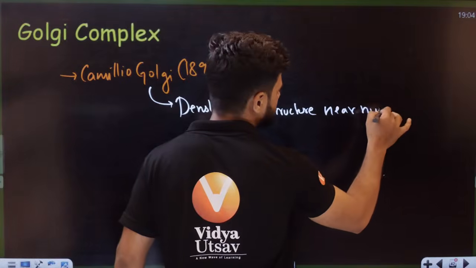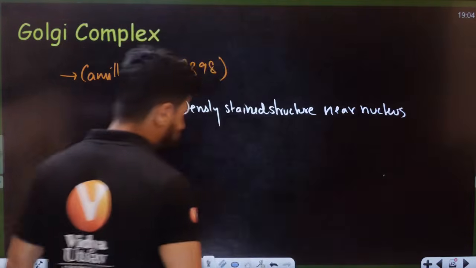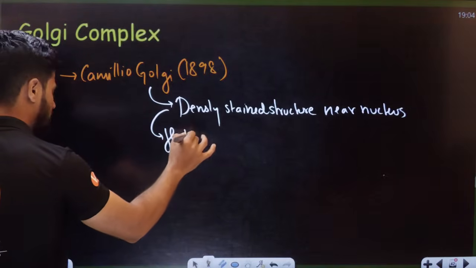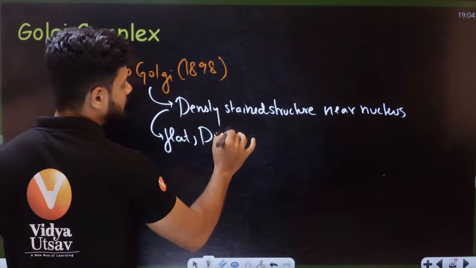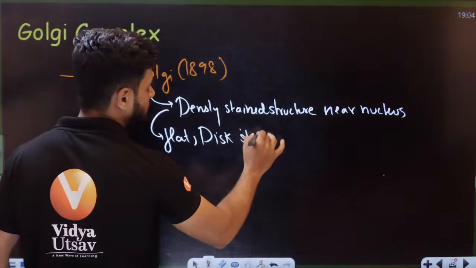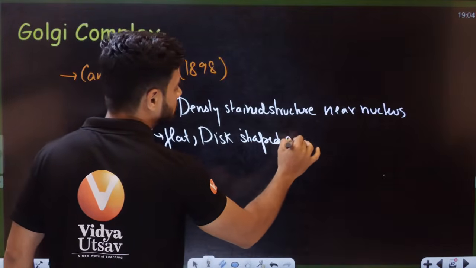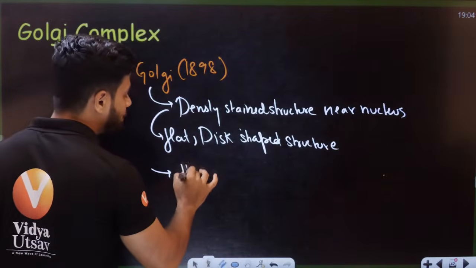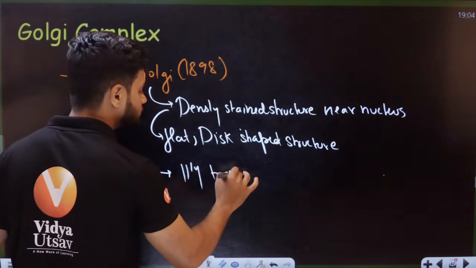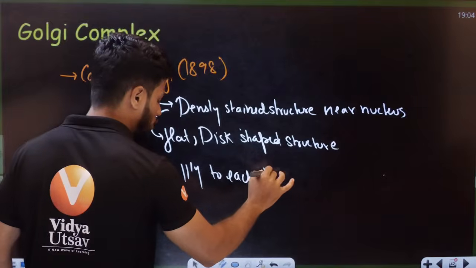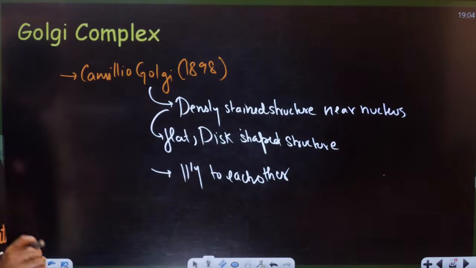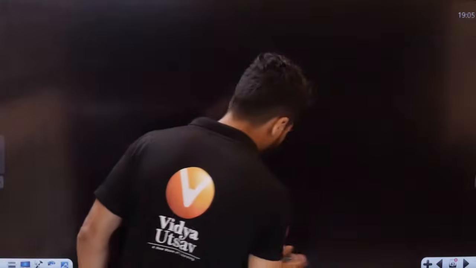near the nucleus, students. And he found them, all of them very flat. They were flat disc-shaped structures, all of them arranged parallel to each other. Let me give you a perspective how they look.